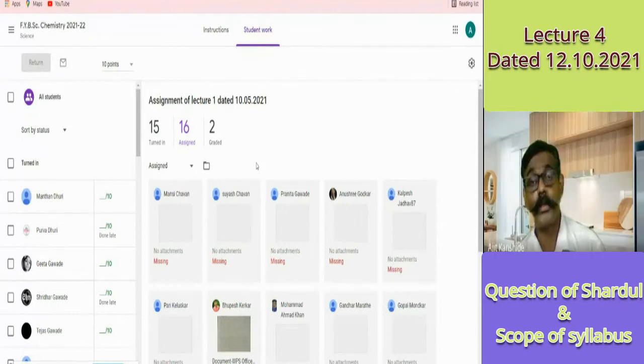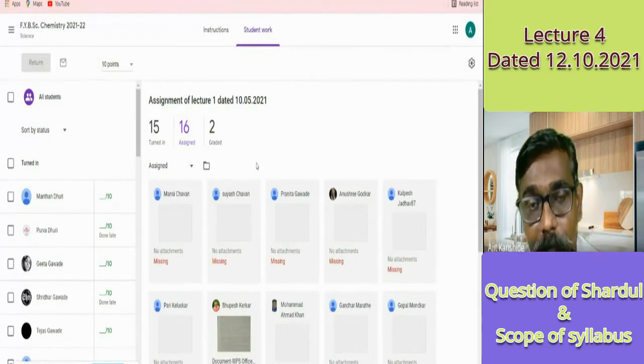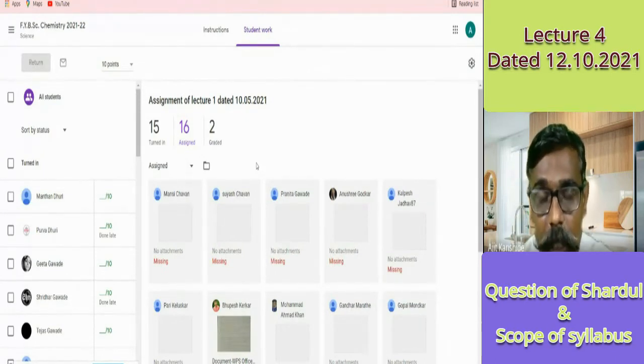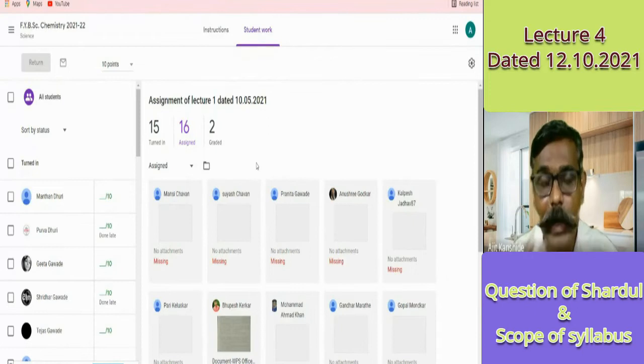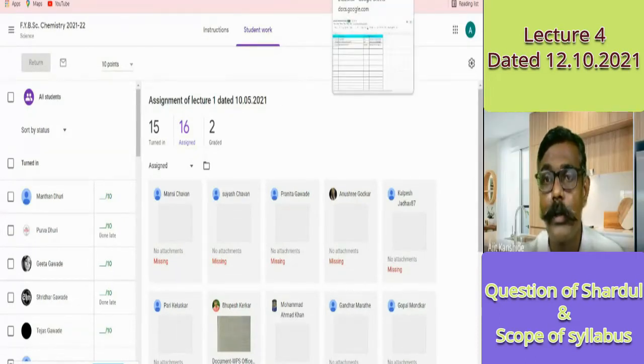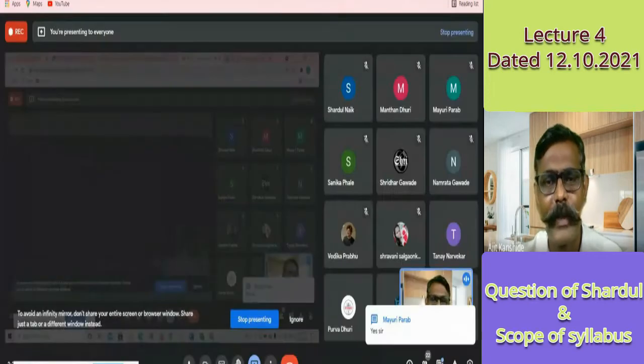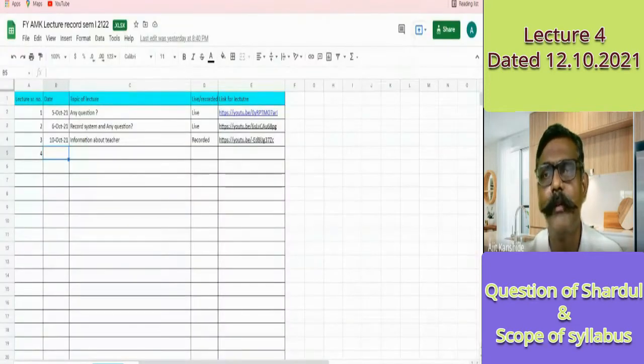Students, Shardul asked one important question regarding assignment clarity. I am asking everyone now, is the question asked by Shardul and the answer I provided clear to all? Yes, sir. Very good, very good. Thank you, Shardul. Because of you, I got this opportunity to talk with others. It is important, and I expect everyone to talk and express. Okay, good. Other students are giving messages.